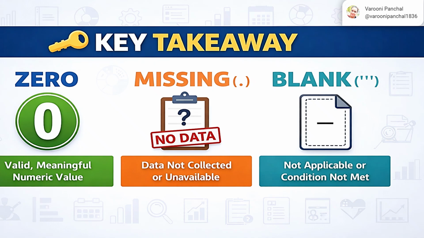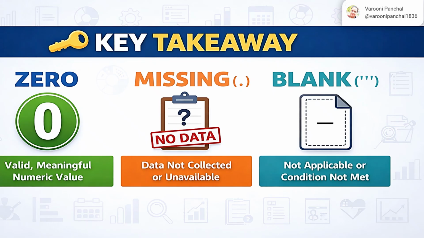Now 0 is something valid, meaningful and a numeric value. Say, for example, I have 1000 rupees. If I don't add 0, the value will be only 1. The more you add 0, the more meaningful it becomes. It becomes 1, then if you add 0, it becomes rupees 10, then 100, then 1000, then 10,000.